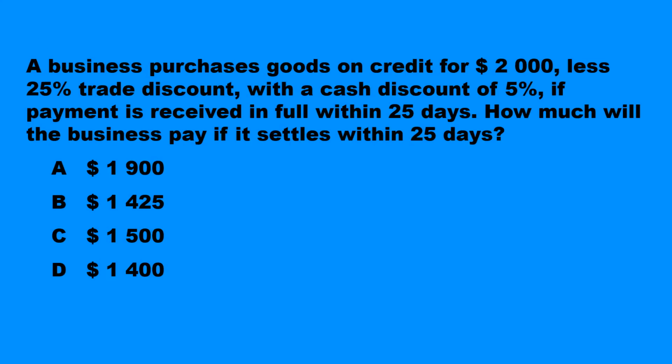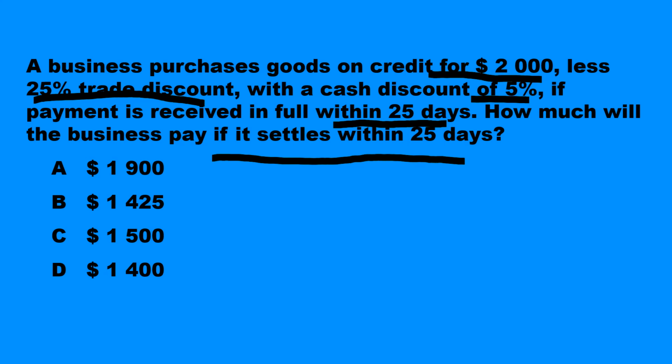Let us look at a multiple choice question. A business purchases goods on credit for $2,000 less 25% discount with a cash discount of 5%. If payment is received in full within 25 days, how much will the business pay if it settles within 25 days?